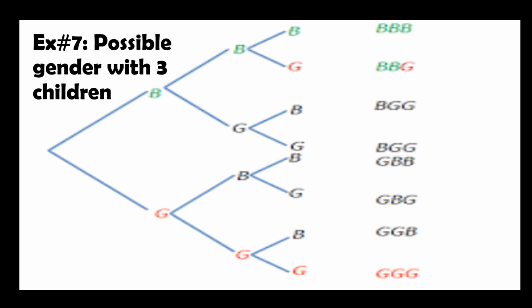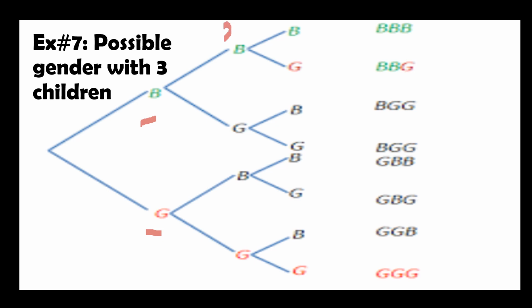Example number 7 is possible gender with 3 children. So dito, 3 beses manganganak, ano daw yung possible genders? Okay, ano lahat yung sample space? So sa unang birth, pwede ka lang naman maglabas ng either boy or a girl.